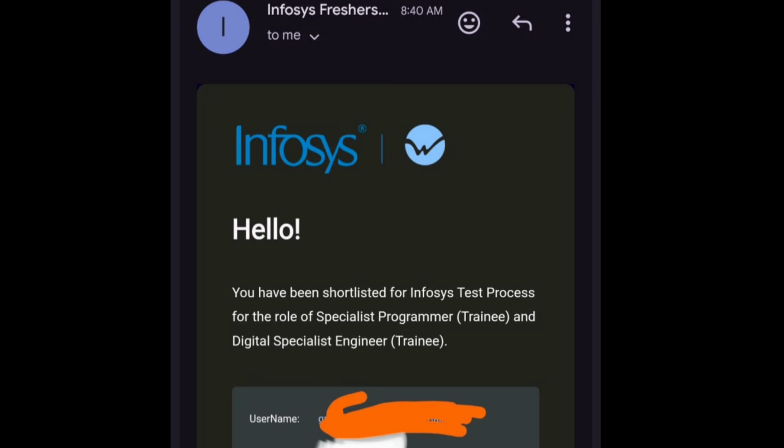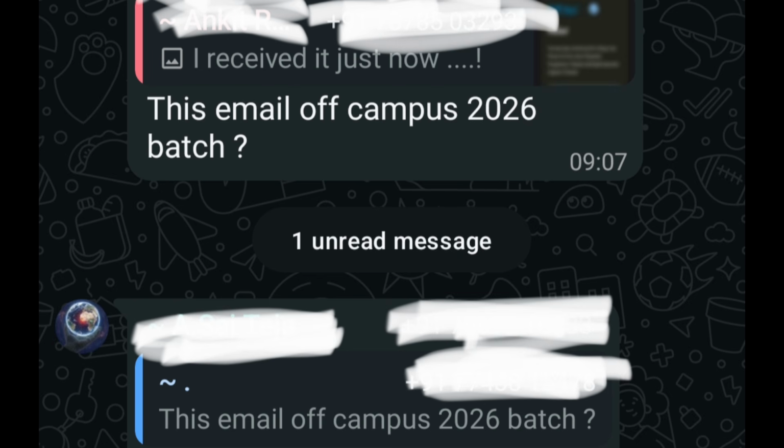Okay, so do comment whether you got the mail or not. Many of the commenters said they got it, but some of them are still waiting. So if you haven't got it, no need to worry, you have to wait for some more time to get the test update mail. Okay, so this is just a short thing I wanted to tell.